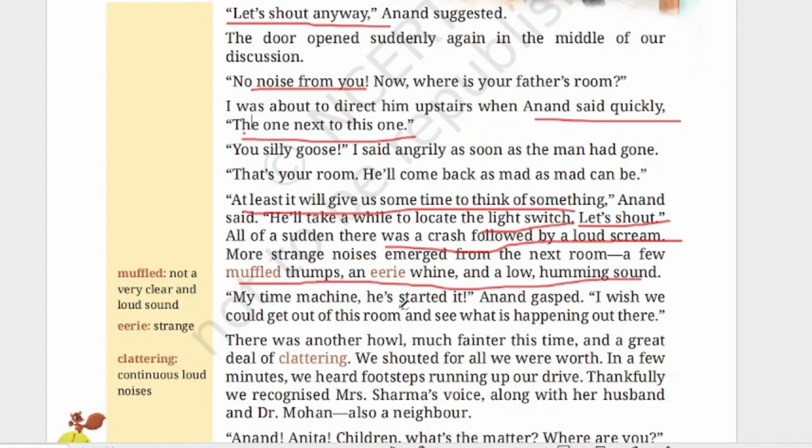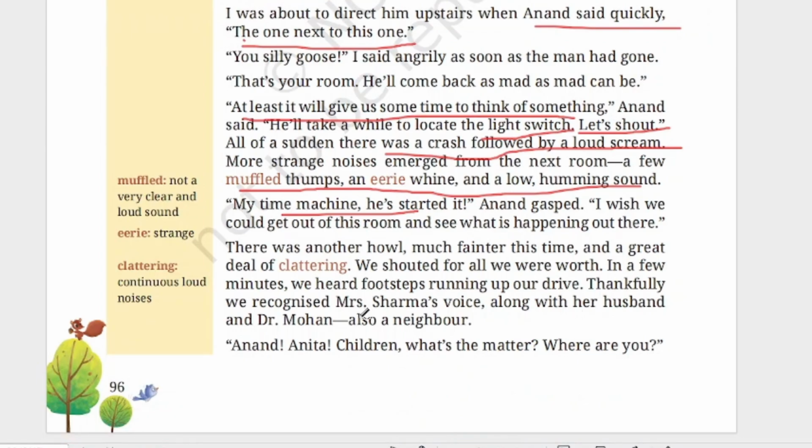"My time machine, he started it," Anand gasped. Anand is gasping and saying, oh, he has started my time machine. "I wish we could get out of this room and see what is happening out there." So he was worried about his time machine. He thought that this thief had started the time machine, so he wanted to see. There was another howl, much fainter this time, and a great deal of clattering. So now again another howl he heard, and also clattering. Continuous loud noises were coming from there.